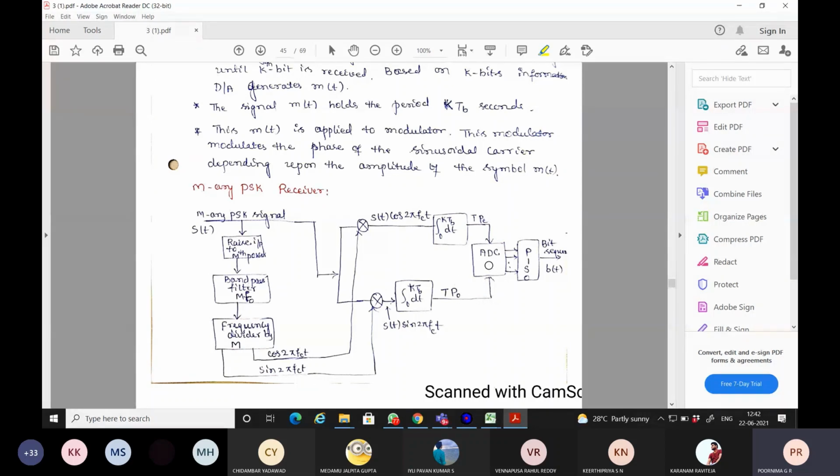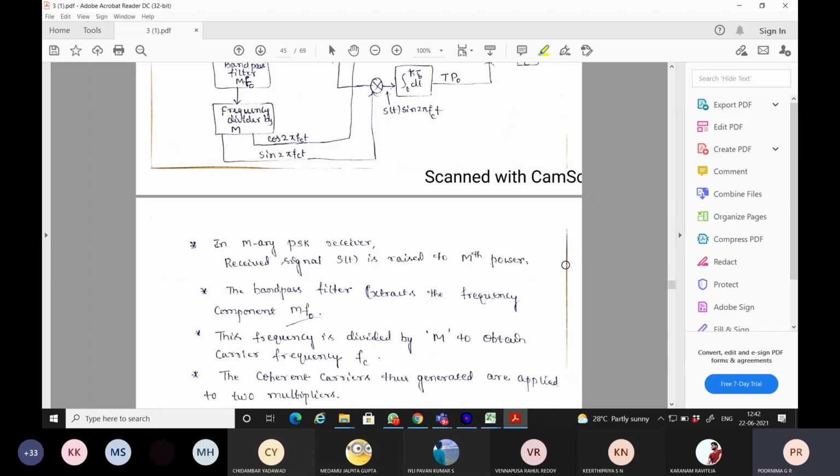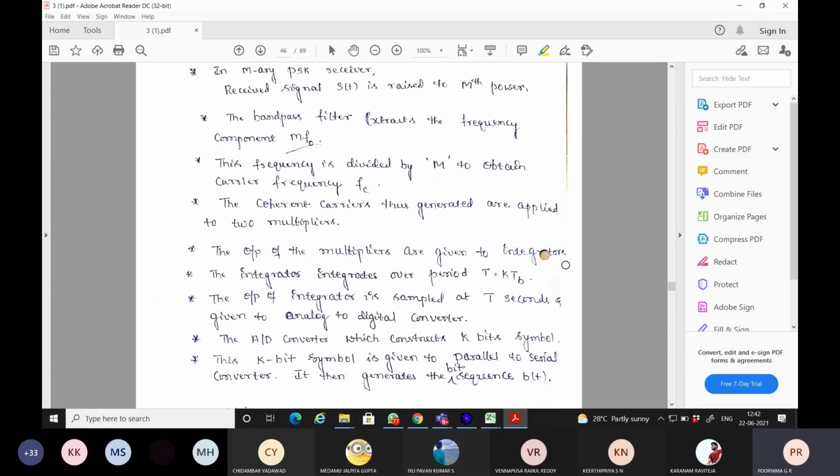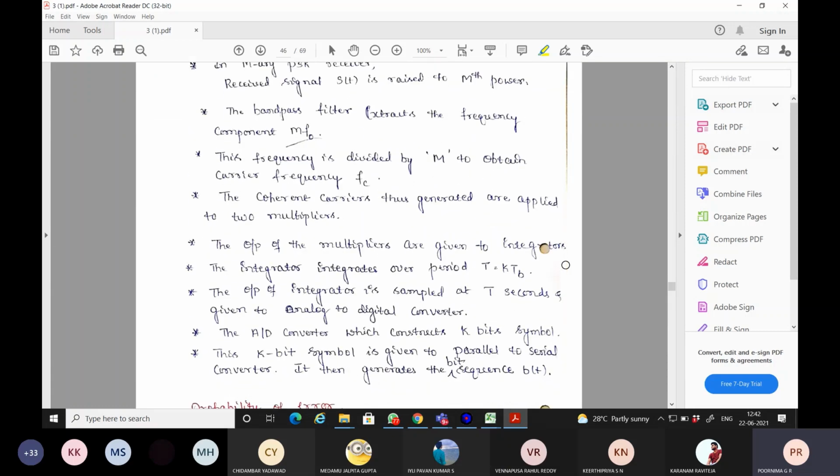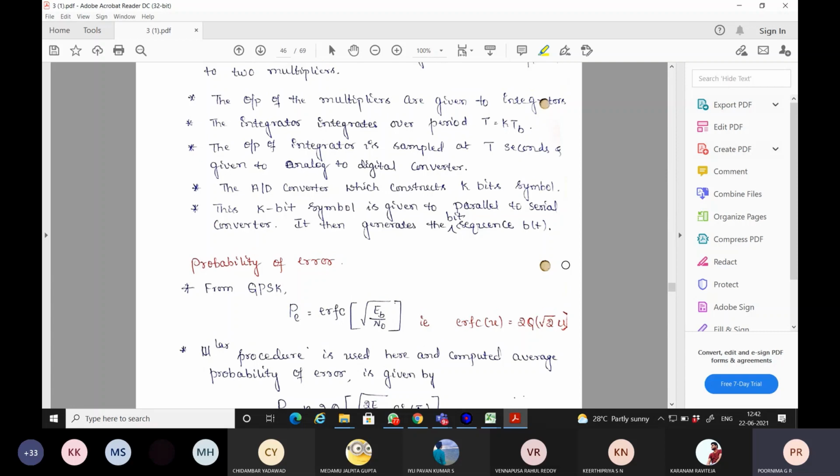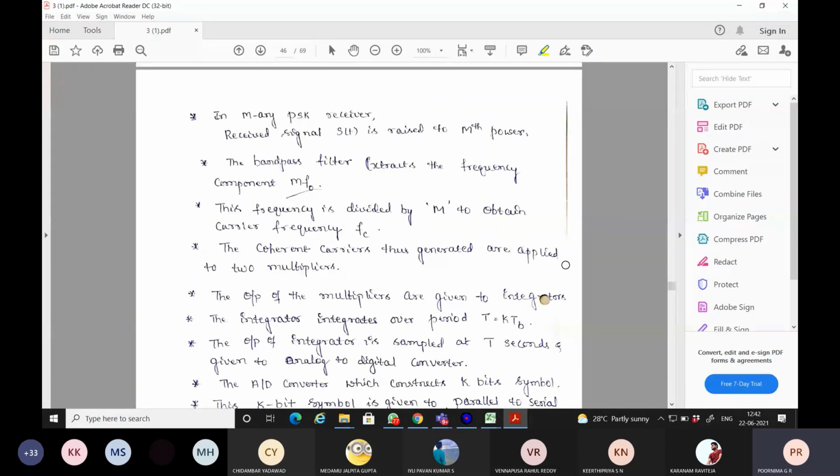We'll be giving it to an analog to digital converter. This analog to digital converter takes these two signals and converts them into a digital bit pattern, a parallel pattern. The output of this ADC is given to a parallel to serial converter, which converts it into a bit stream.